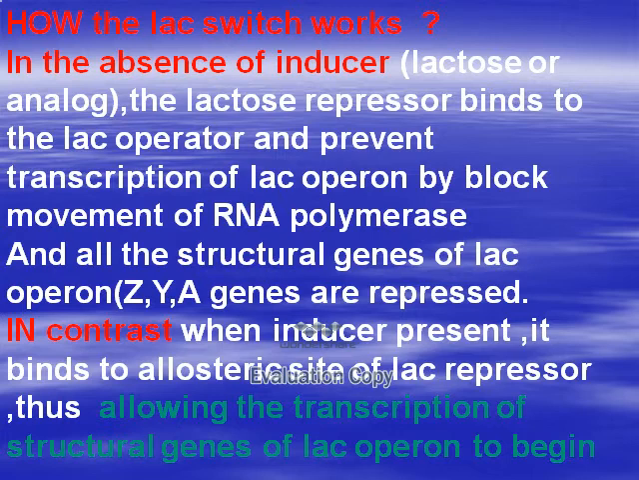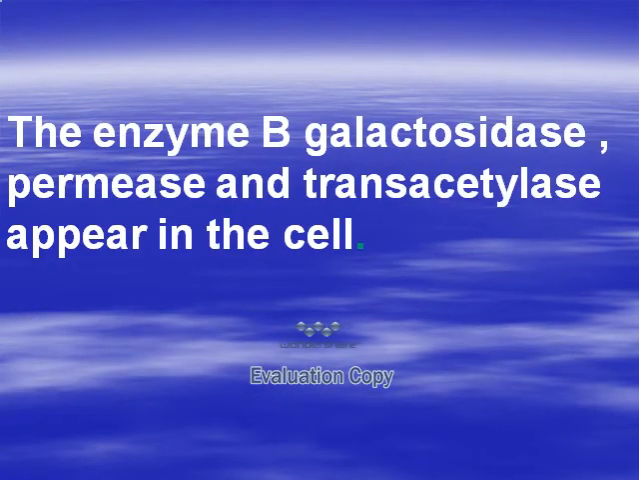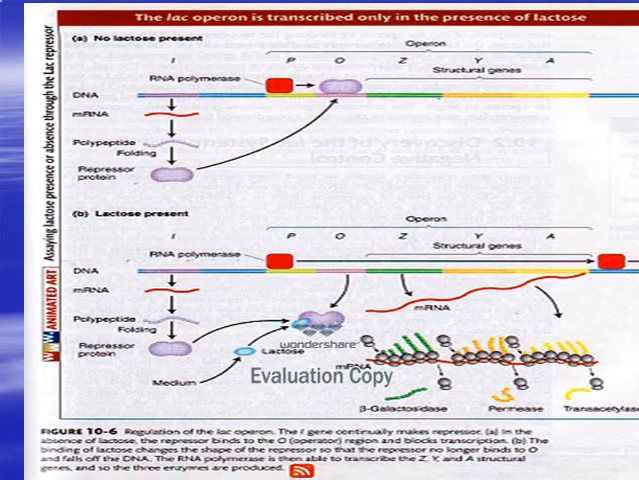How does the lactose operon switch work? In the absence of inducer, which is lactose, the repressor binds to the operator and prevents the transcription of the lactose operon, blocking RNA polymerase, so the structural genes of the lactose operon, ZYA genes, are repressed. In contrast, when inducer is present, it binds to the allosteric site of the repressor, and the enzymes beta-galactosidase, permease, and transacetylase are made.